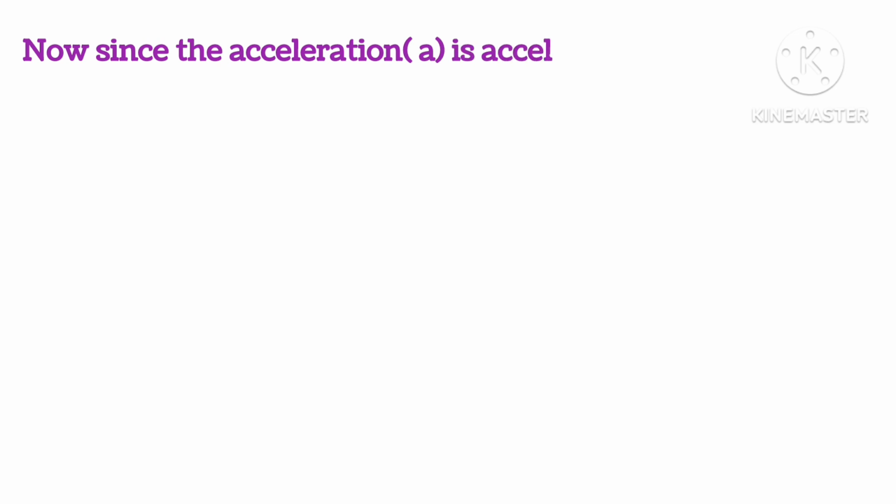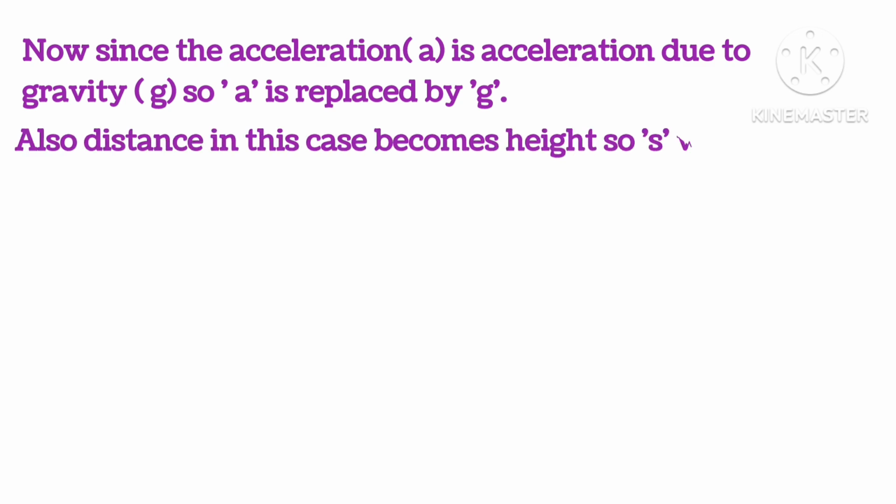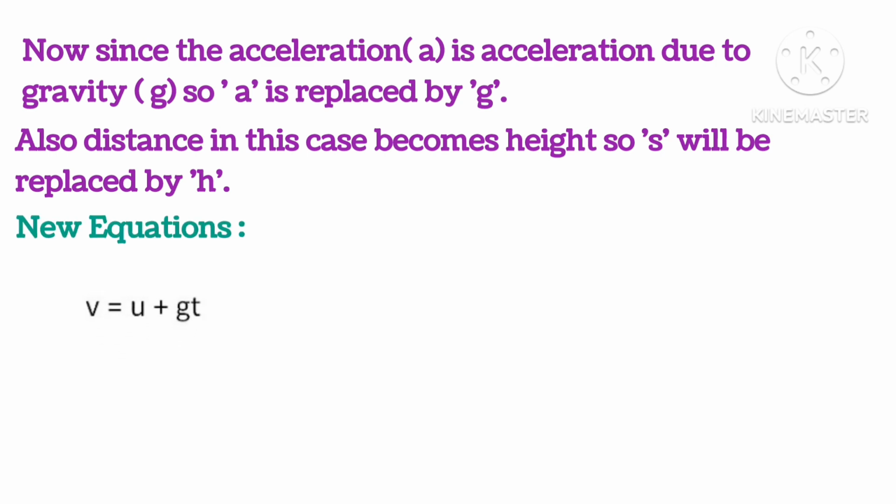Now, since the acceleration a is acceleration due to gravity, which is g, a is replaced by g. Also, the distance in this case will become height, so s will be replaced by h. So, the new equations will be v is equal to u plus gt, h is equal to ut plus half gt square, and v square is equal to u square plus 2gh.